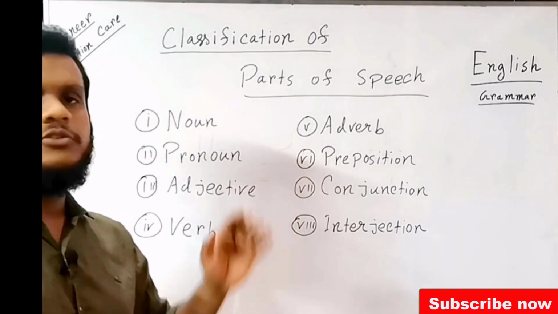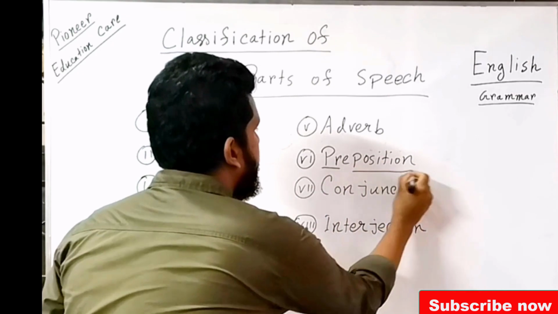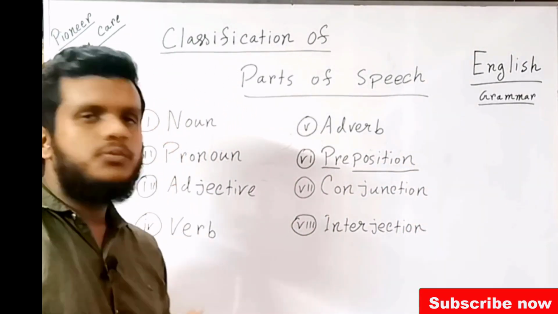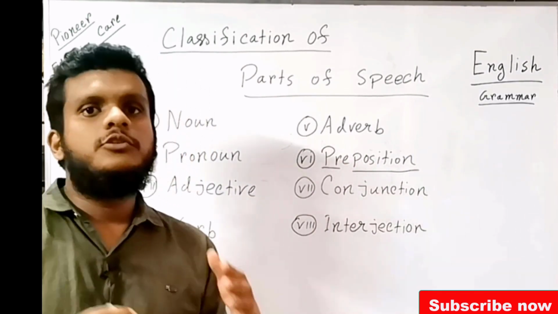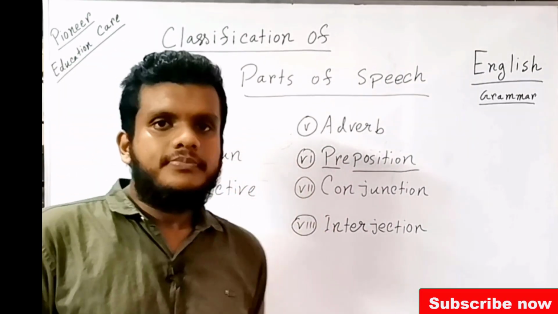The next one is preposition. There are two parts of this word: pre and position. What is the meaning of pre? Pre means before, and we know the meaning of position. So prepositions are the words which sit before a noun or a pronoun.